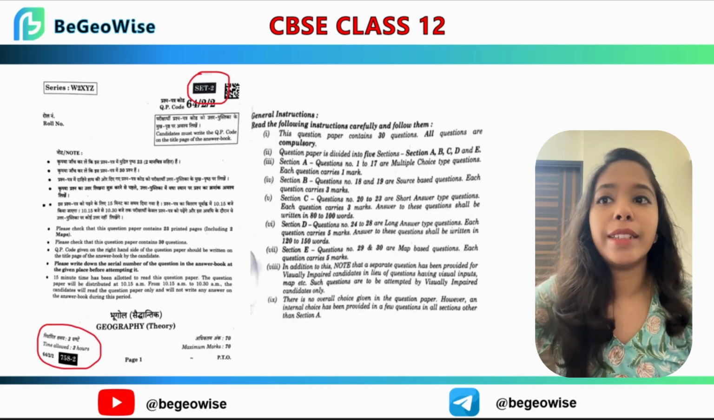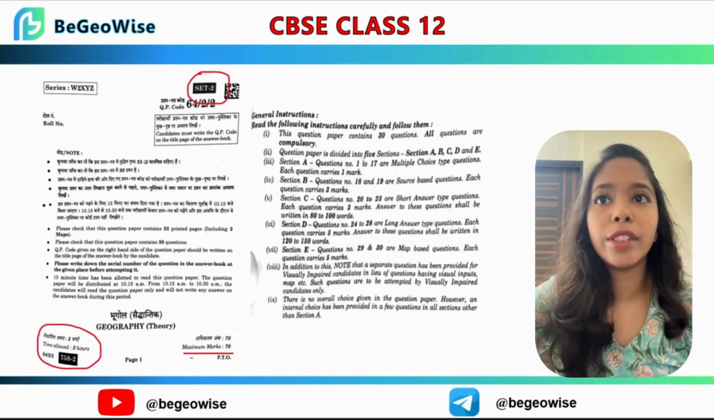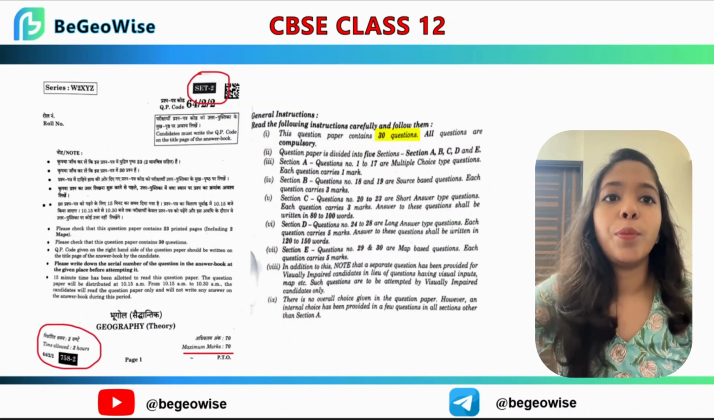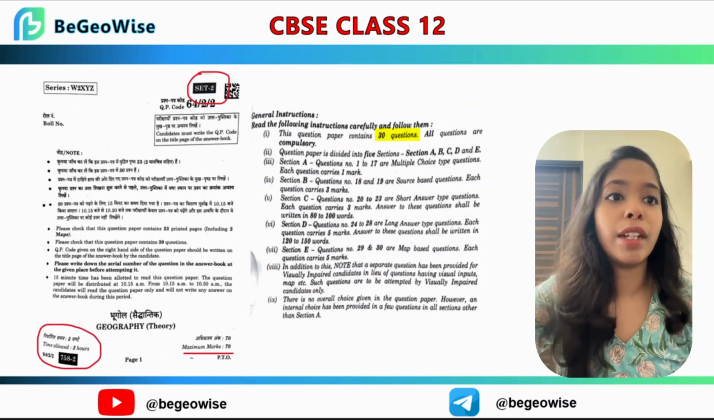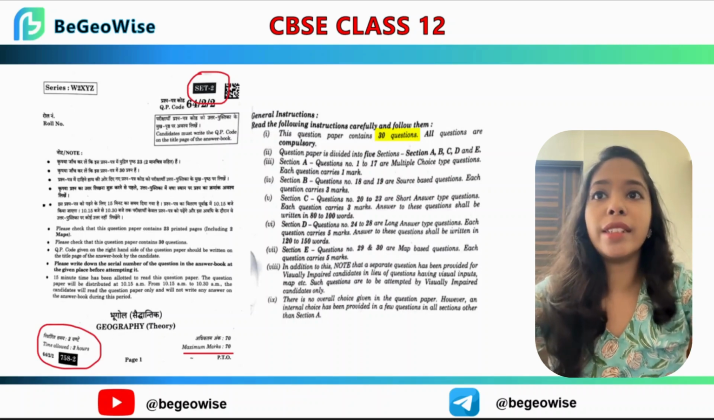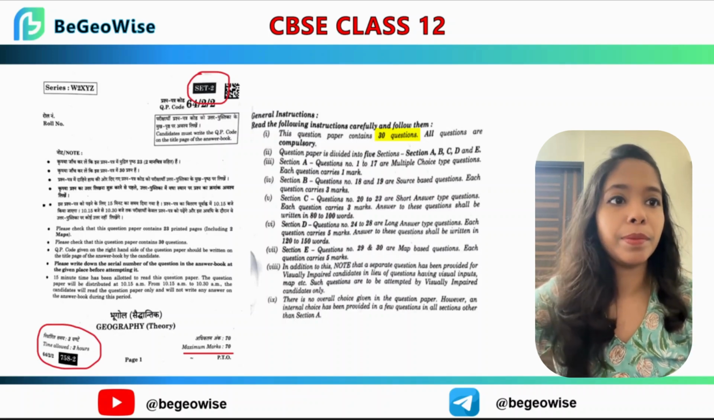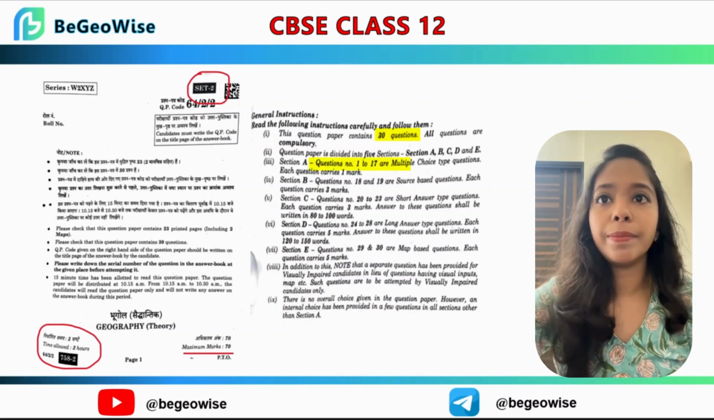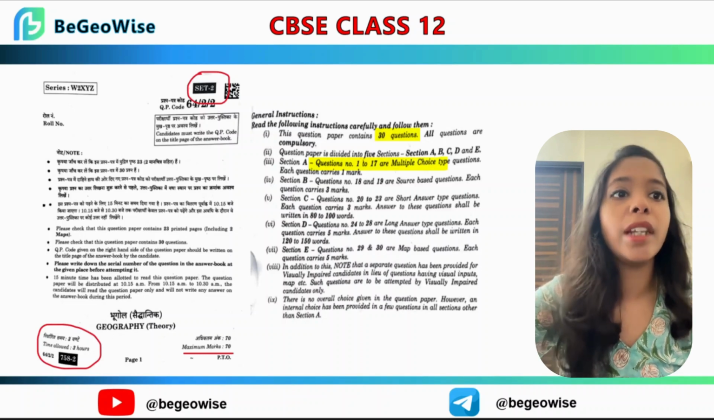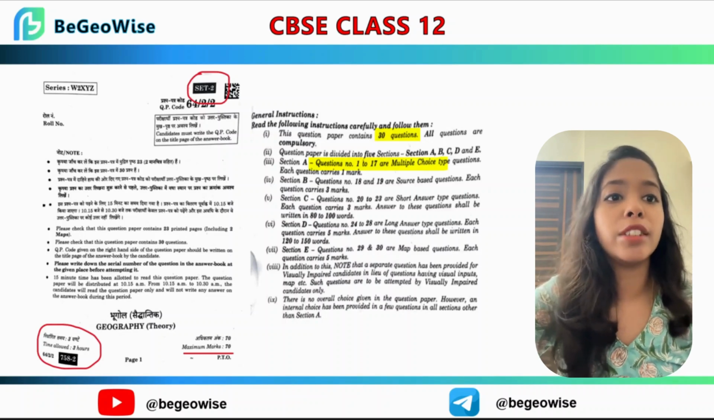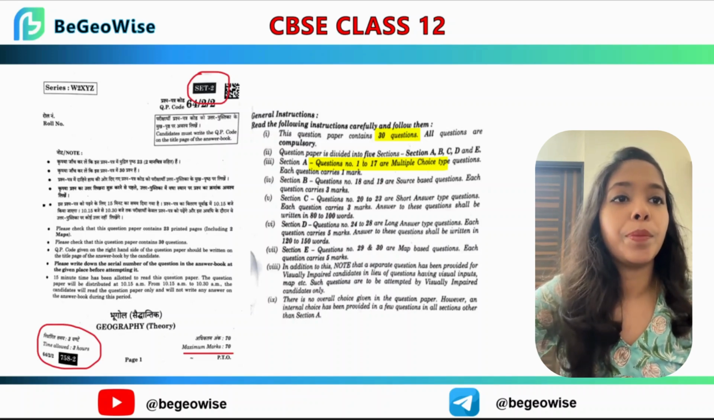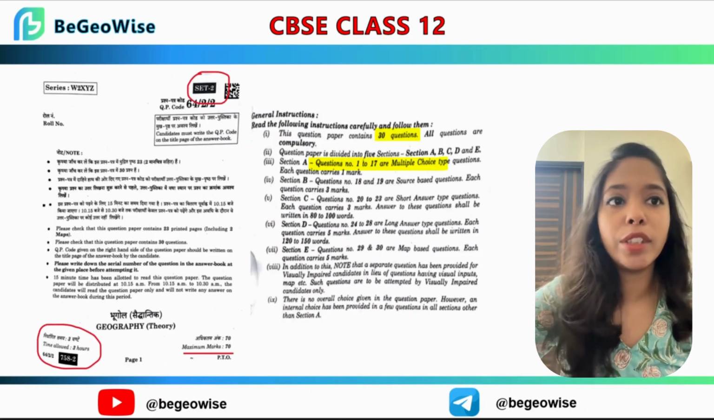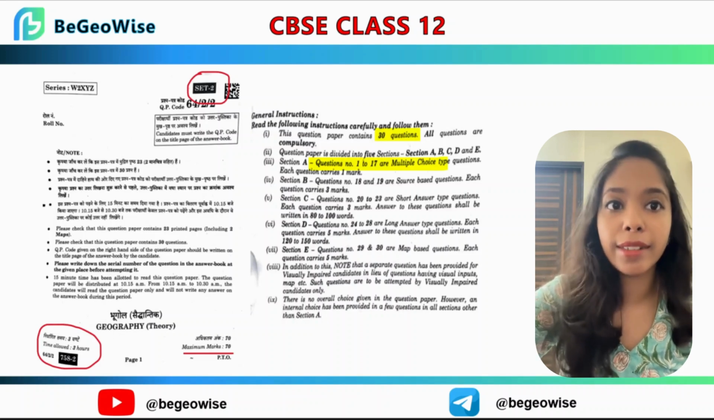Then it's basically a 70 marks paper. There are 30 questions in total. There are 17 1-mark MCQs, and questions 18 to 19 are source based questions, which means they are comprehension type questions, and a passage will be given to you where you have to read it and answer.